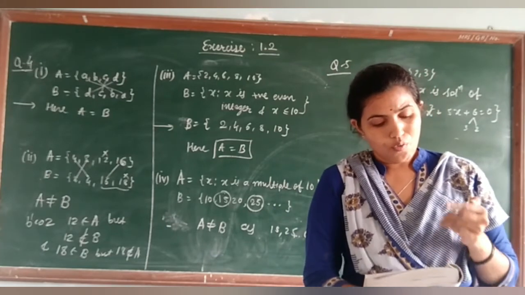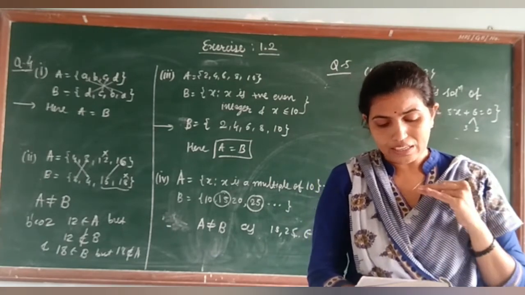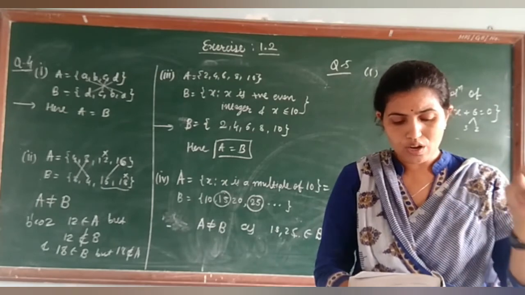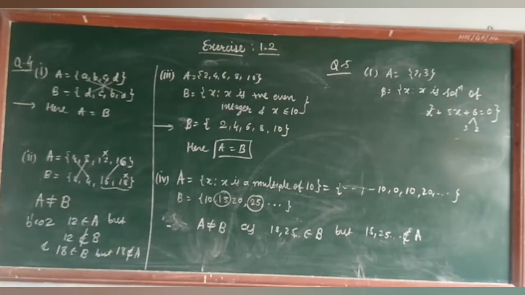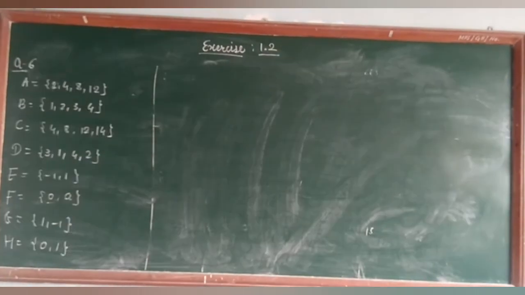Question 6. From the sets given below, select the equal sets. So you have to write the sets which are equal. Let me see this question, students. Question number 6. So students, you can see in question number 6, these sets are given to you. Now you have to write down the equal sets. So what is A? 2, 4, 8, 12. Is there any set which has all the elements 2, 4, 8 and 12? There is 4, 8, 12. So no, there is no set which is equal to A. Okay, there is no set equal to A.